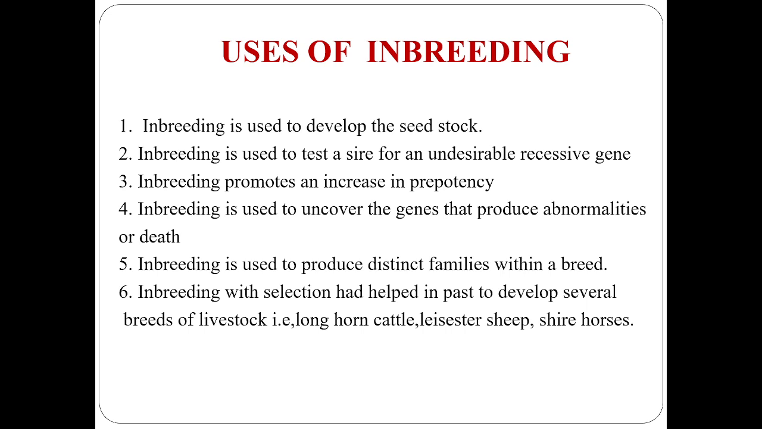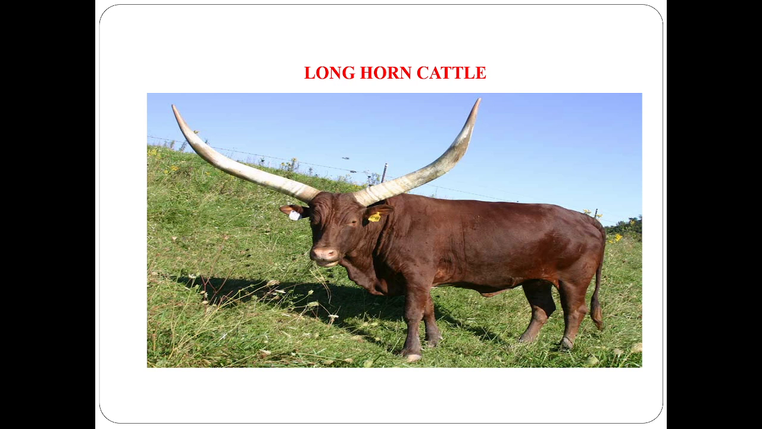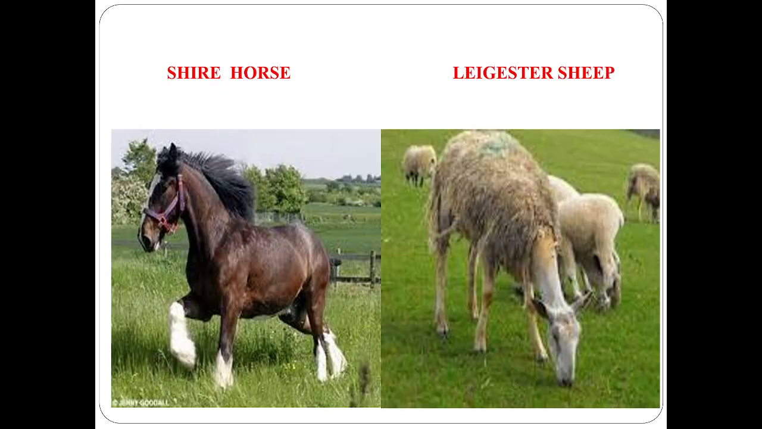Inbreeding is used to produce distinct families within a breed, and inbreeding with selection has helped in the past to develop several breeds of livestock like longhorn cattle, Leicester sheep, and Shire horses. So this is the longhorn cattle which was developed through continuous inbreeding. This is the Shire horse and this is the Leicester sheep. So all these are the products of inbreeding.